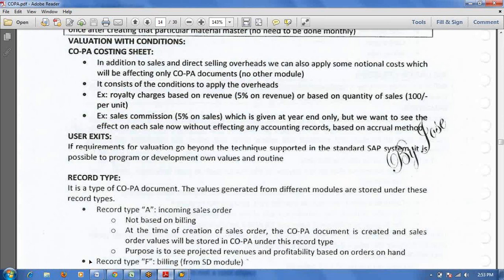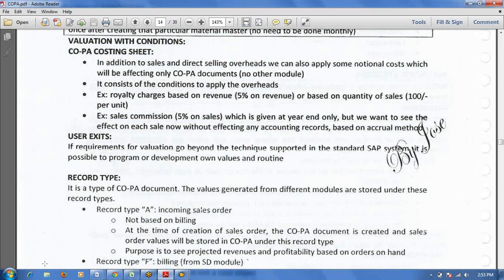Rajesh: see, in the incoming sales order, record type A is there, no? Whether it is possible for MTS also, or only for MTO? Both. For MTS also you can generate a cost estimate. Here in the make to order scenario, the value will be stored under the UK01 condition type. In the make to stock scenario, the VPRS condition type. Cost will be generated.